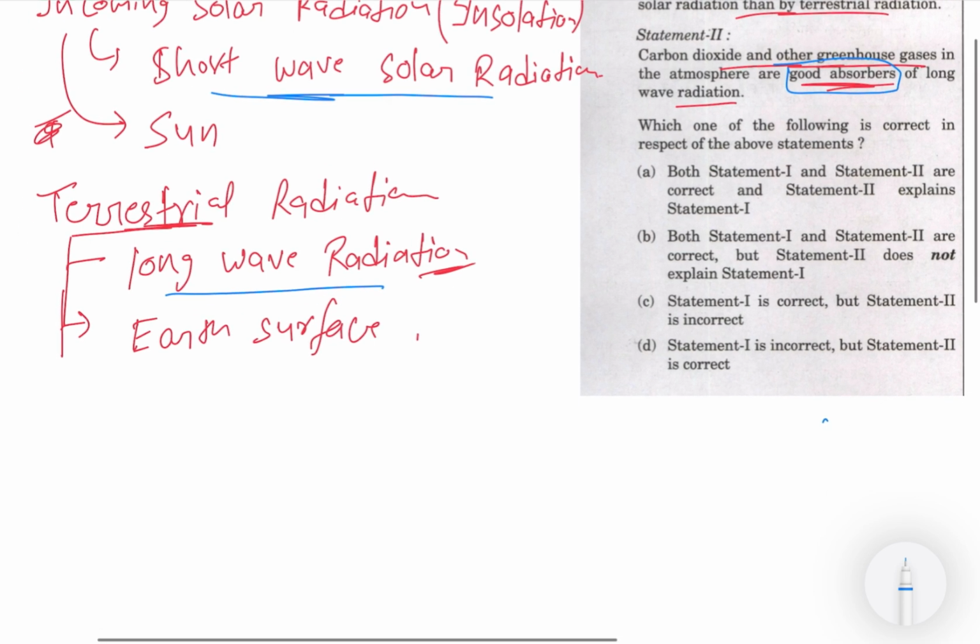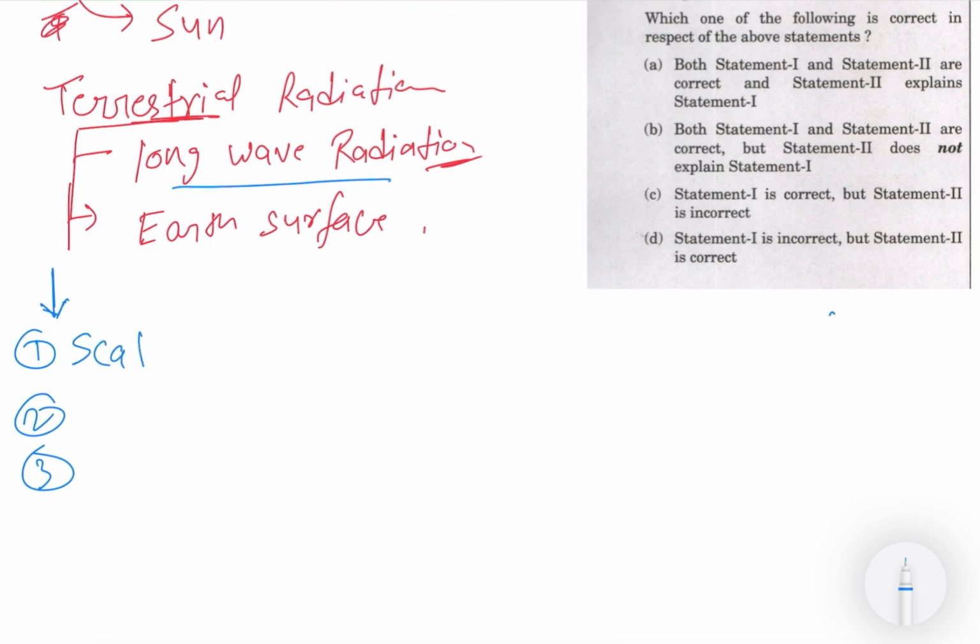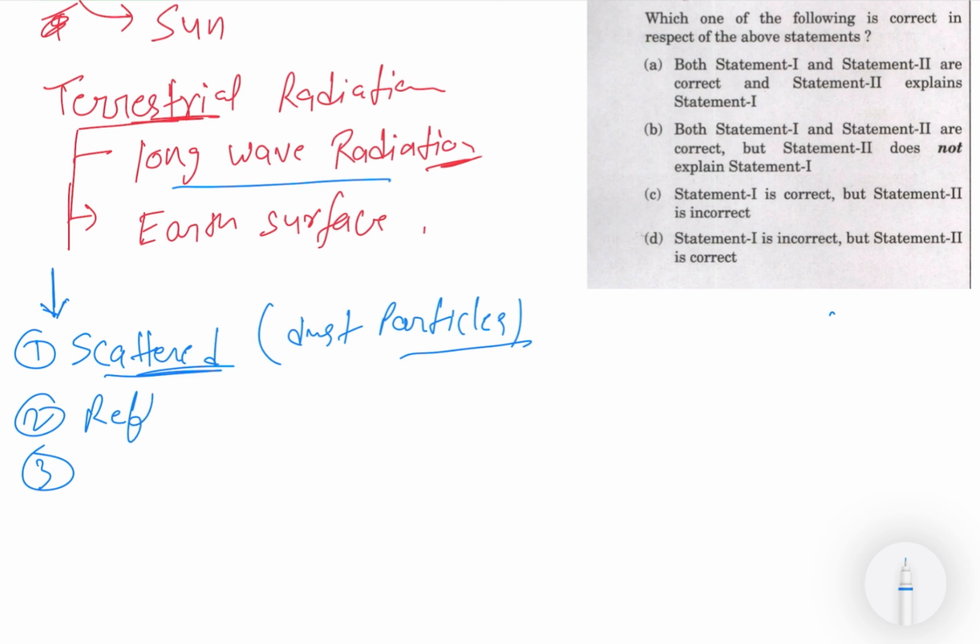Suppose radiation comes, insolation comes. What are the possibilities that happen to the insolation? There are three possibilities. First, it gets scattered by the dust particles present in the atmosphere. Second possibility, it gets completely reflected back.